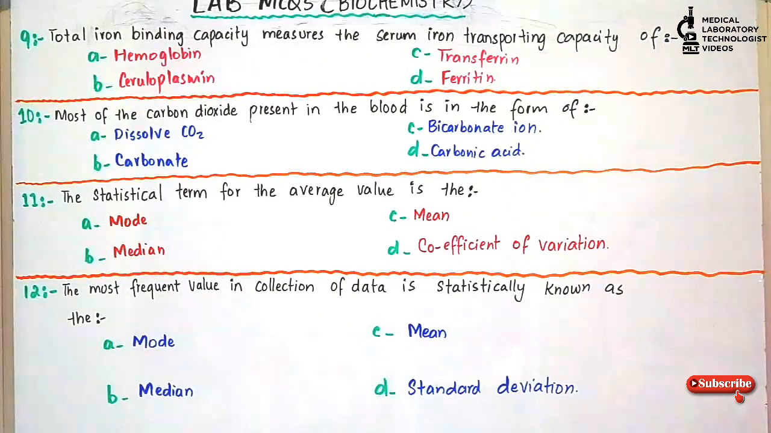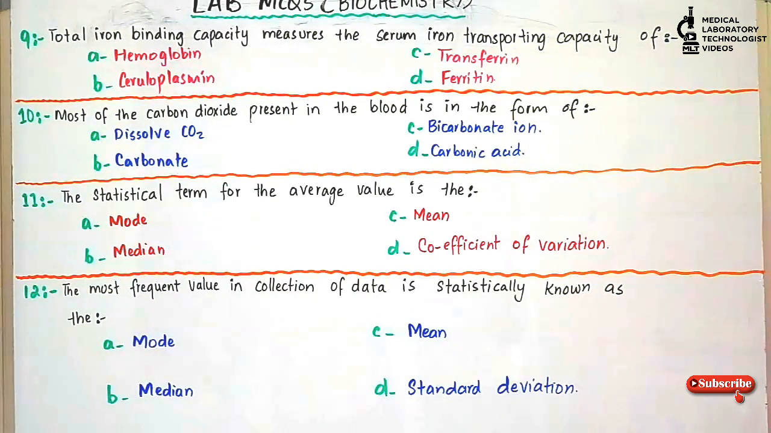Next question is question number 9. Total iron binding capacity, sometimes written as TIBC, measures the serum iron transporting capacity of: option A, hemoglobin; option B, ceruloplasmin; option C, transferrin; option D, ferritin. And the answer is option C, transferrin. Total iron binding capacity measures the serum iron transporting capacity of transferrin.